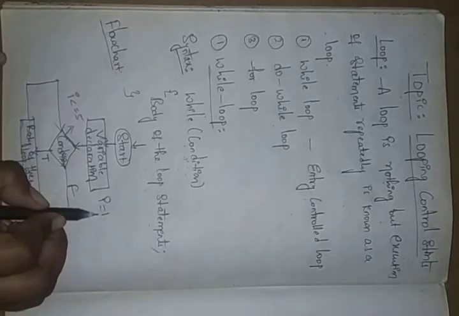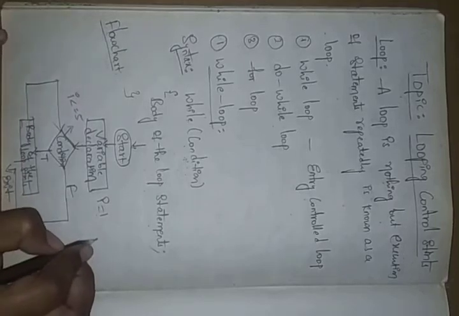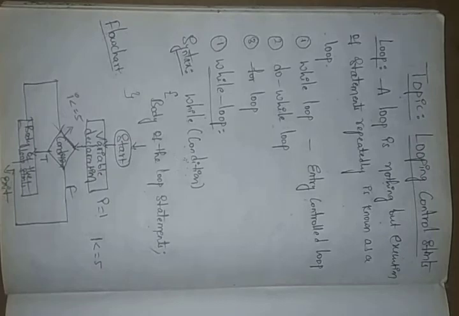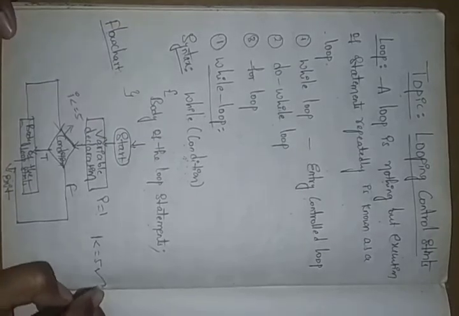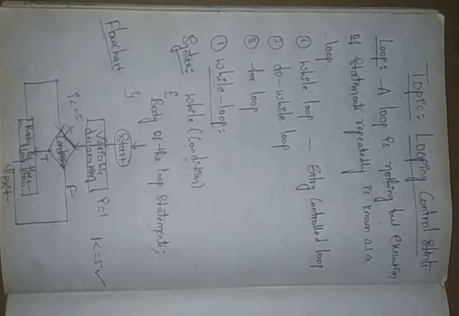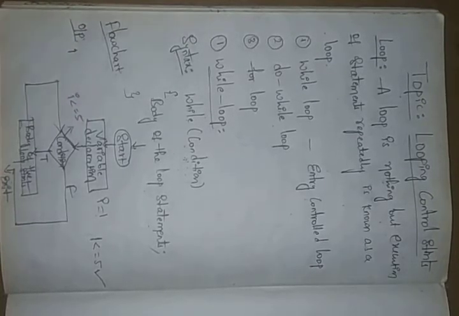How will it be checked? At present we have i equals 1, so I will write 1 less than or equals to 5. First it checks whether 1 less than or equals to 5 is correct. Yes. Compared to 1, 5 is the higher value. So yes, it is correct. Then the body of this statement displays our output, which is first 1.